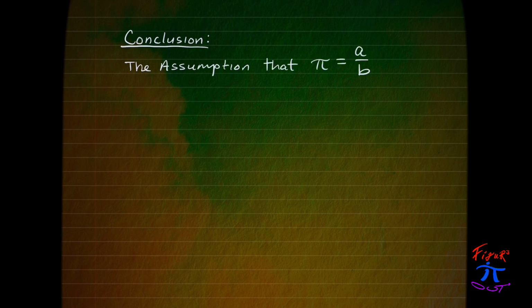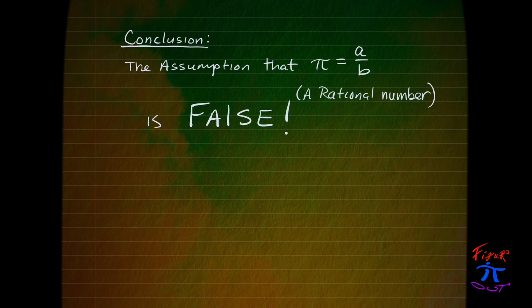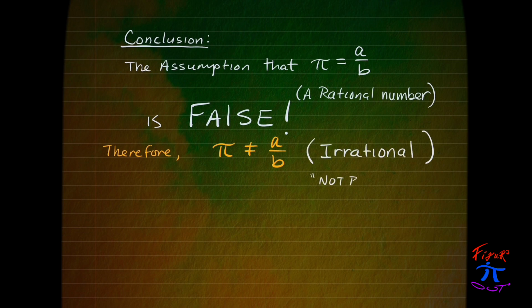The assumption that pi is the ratio of two integers, i.e. a rational number, is false. And therefore, pi is not rational. Or another way to say that is, pi is irrational. QED.